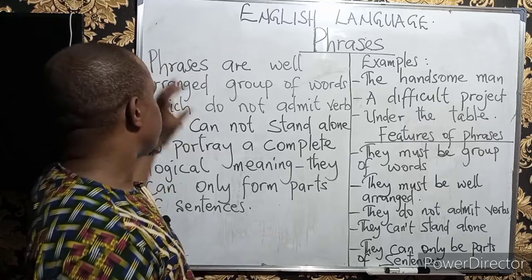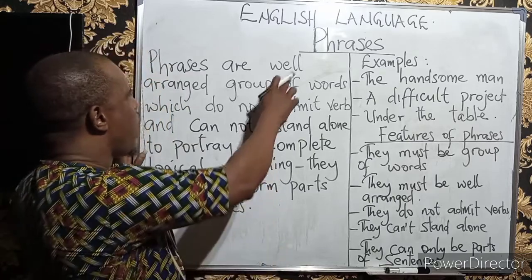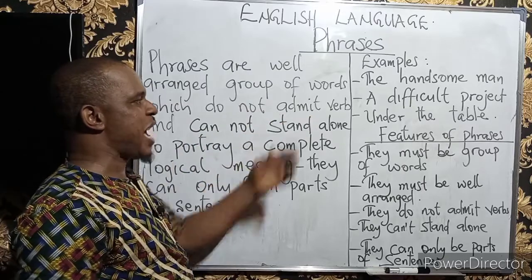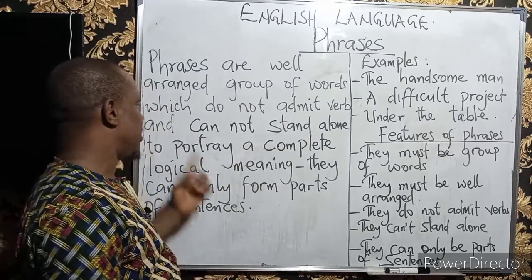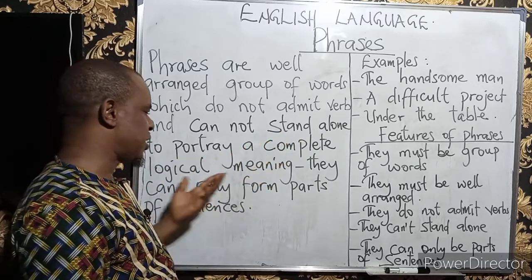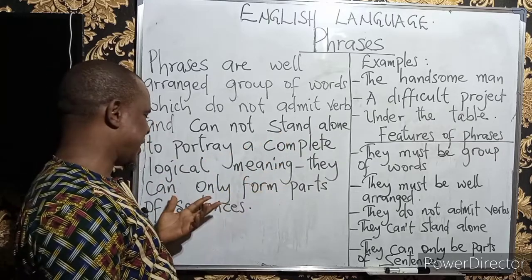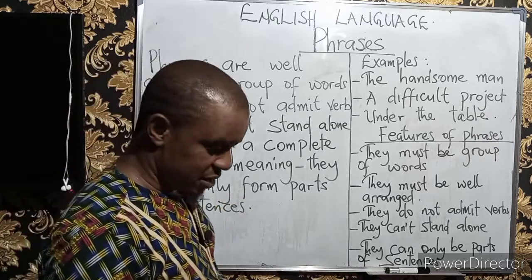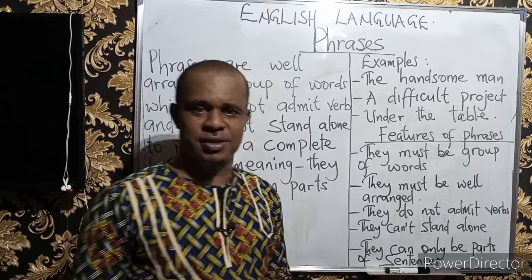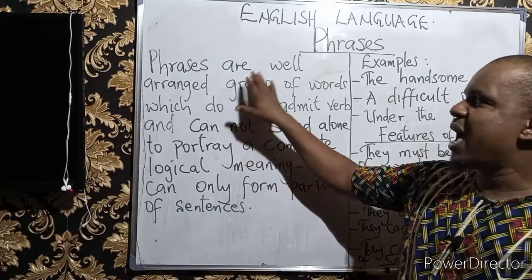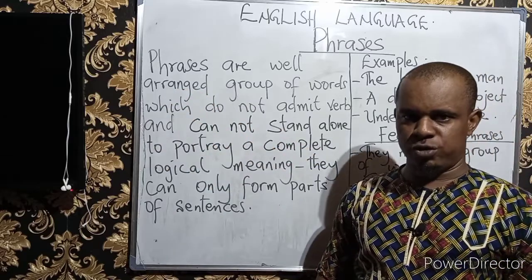All right, phrases are well-arranged group of words which do not admit verb and cannot stand alone to portray a complete logical meaning. They can only form parts of sentences. Now, when we talk about the phrases, we need to understand something just like we've defined. They are well-arranged group of words.